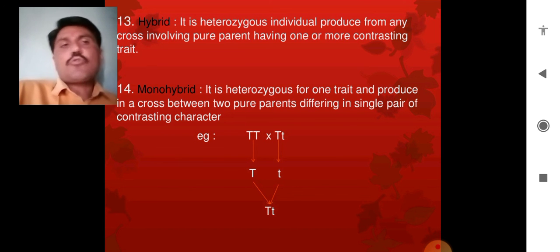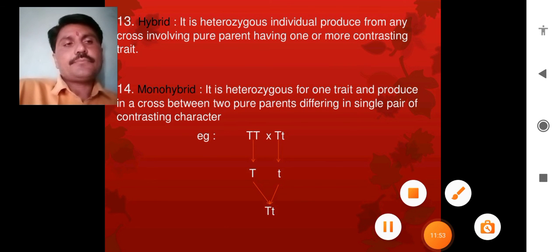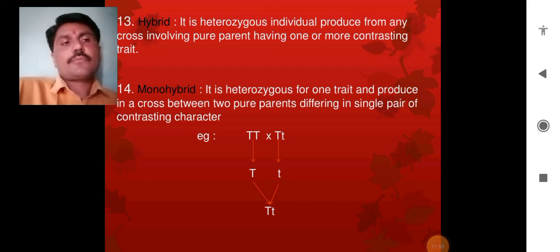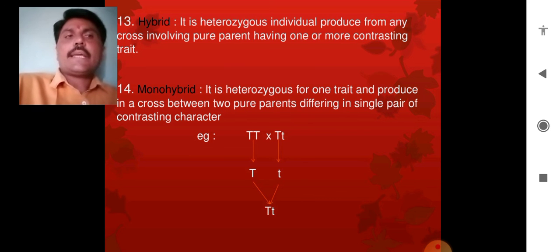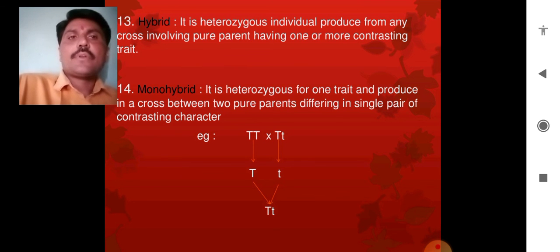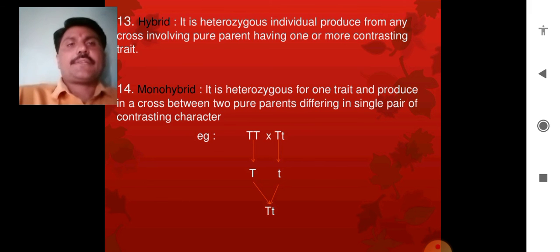Now next we see the monohybrid. What is monohybrid? Monohybrid is a condition in heterozygous alleles. It is heterozygous for one trait and produced in a cross between two pure parents differing in a single pair of contrasting characters.